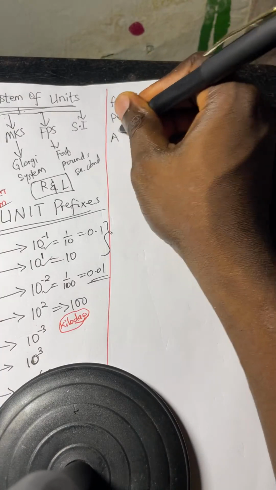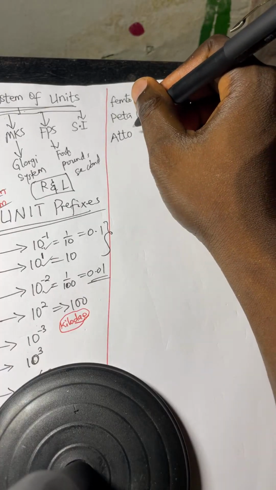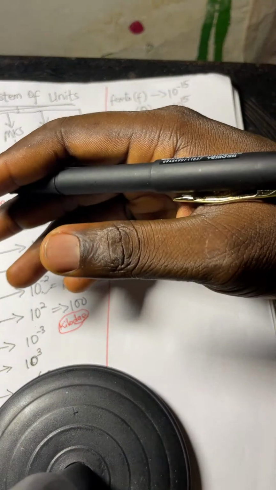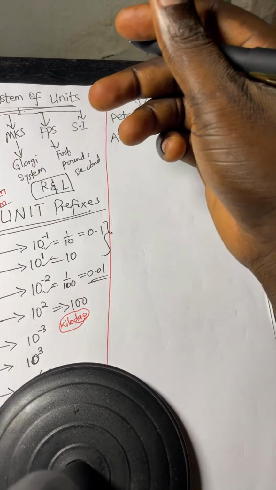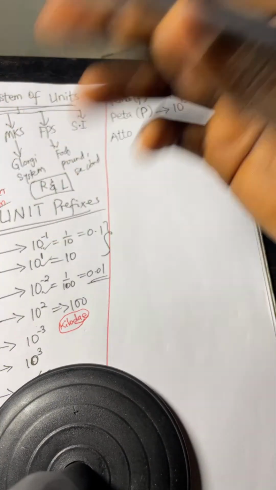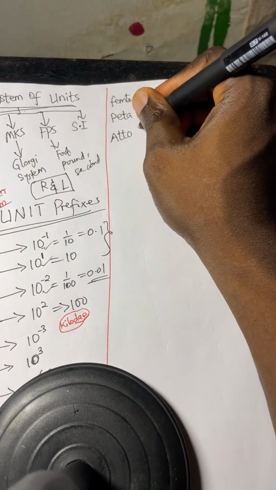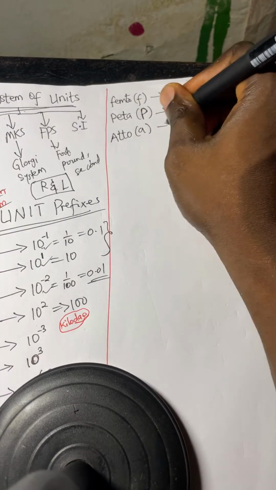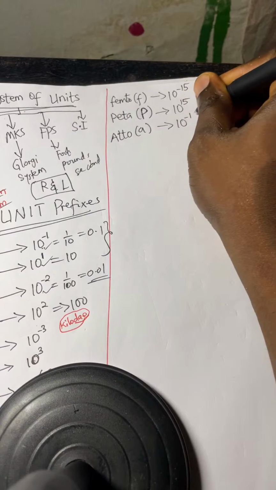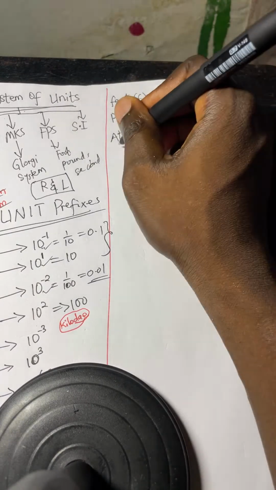Now, let me add to that. We still have what we call atto. I think that is where we stop. We still have 21, both positive and negative, 23, down to even 31: yocto, yotta, zepto, zetta. Now, atto is a. This is the symbol for atto, and it stands for 10 power minus 18.